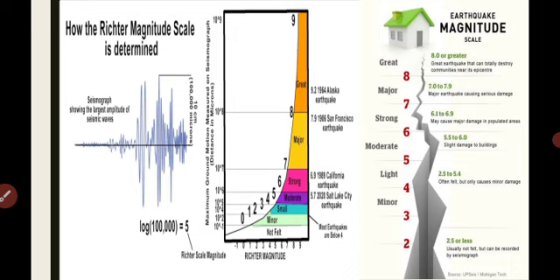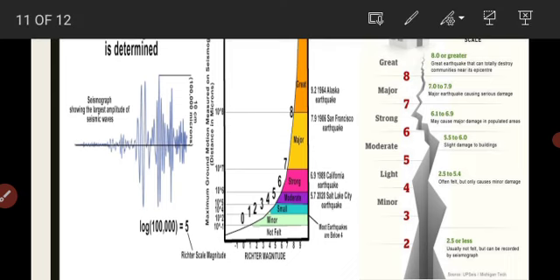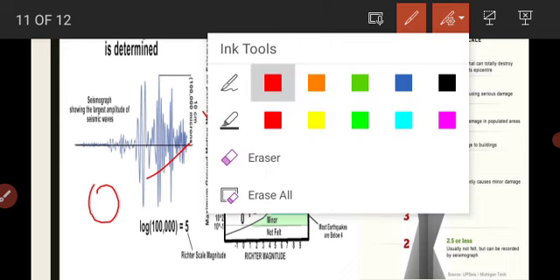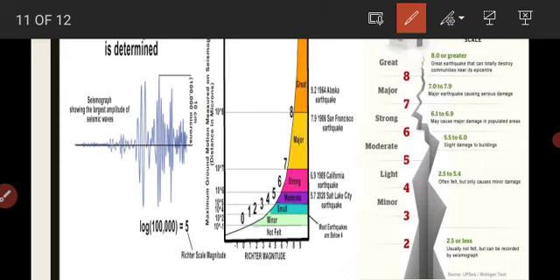The magnitude is expressed in absolute numbers, that is from 0 to 10. The intensity scale takes into account the visible damage caused by the event, and the range of the intensity scale is from 1 to 12.